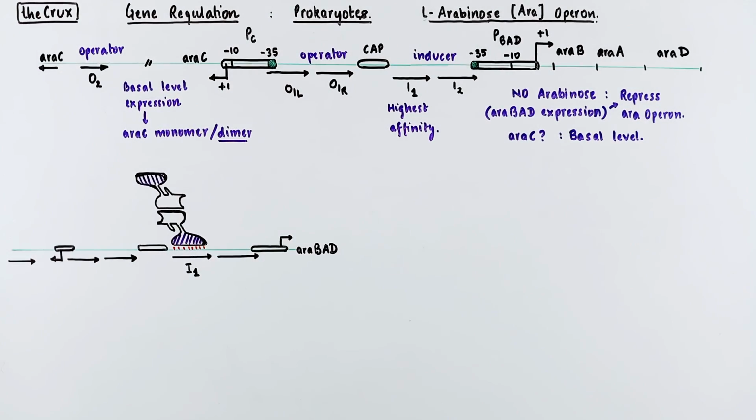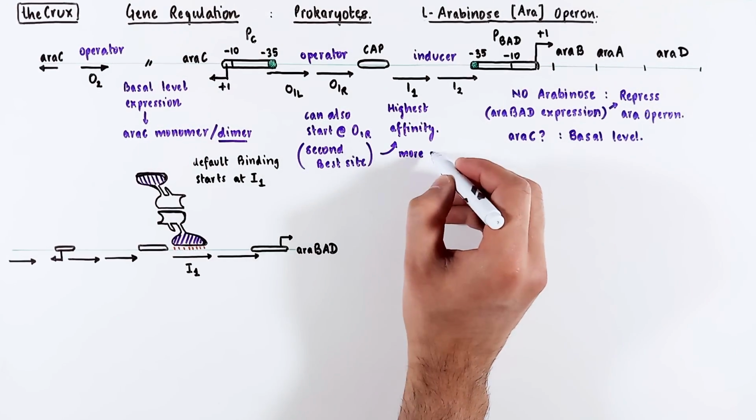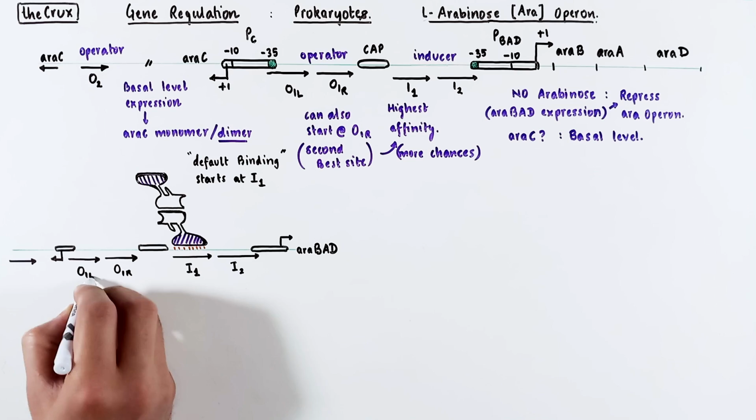It is also possible that the araC binds to the second most preferred site, which is the operator O1R. But again, given all dynamics, the equilibrium that is established tips to the I1 site. So I will keep matters simple and choose the I1 site as the starting point.